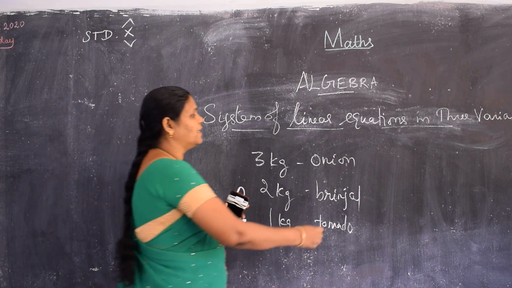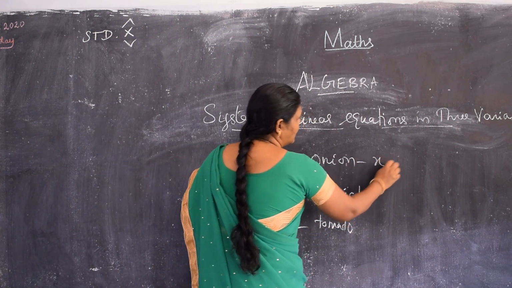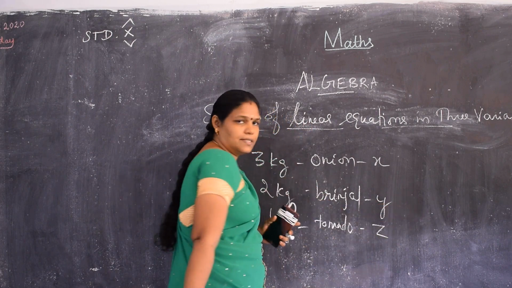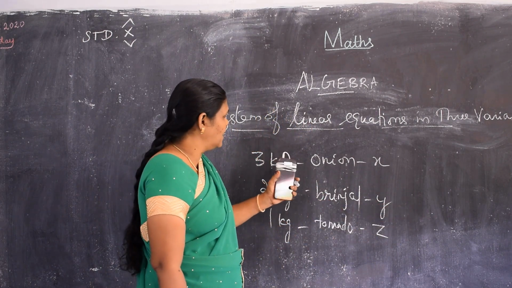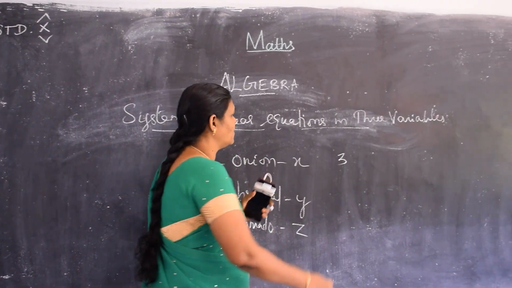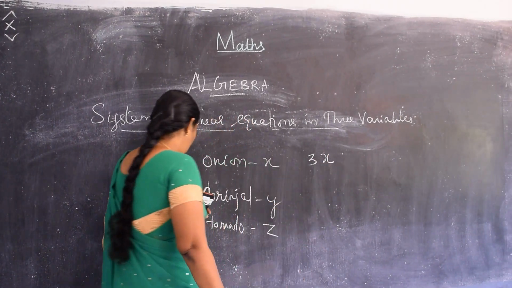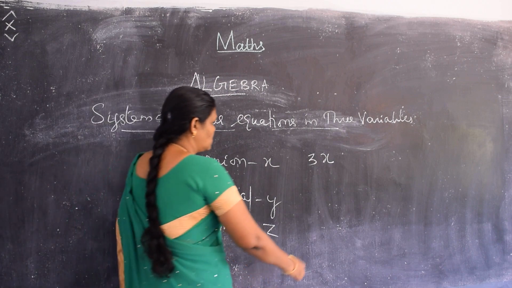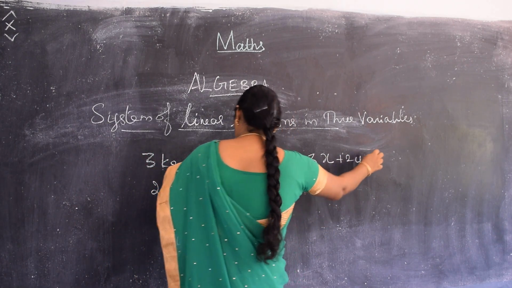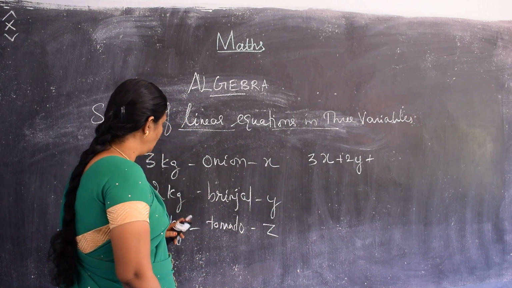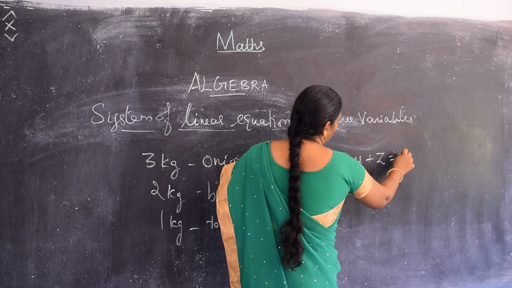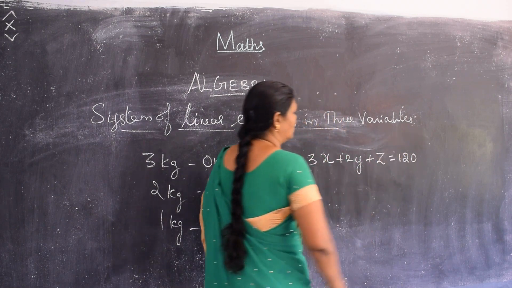If I write, you take onion as x, brinjal as y and tomato as z. We can write this in a simple way: 3 kg of onion, that is 3x, brinjal 2 kg, that is 2y, and tomato 1 kg, that is z, and she pays rupees 120.